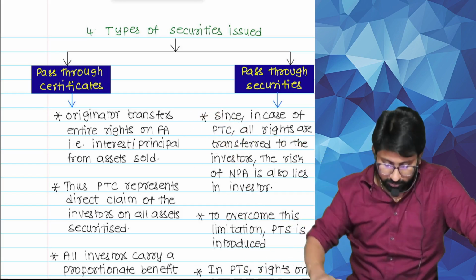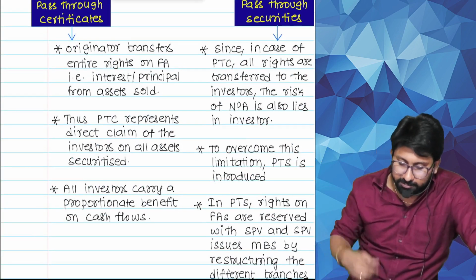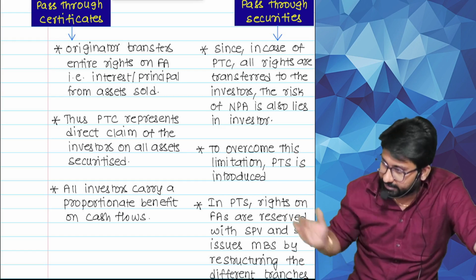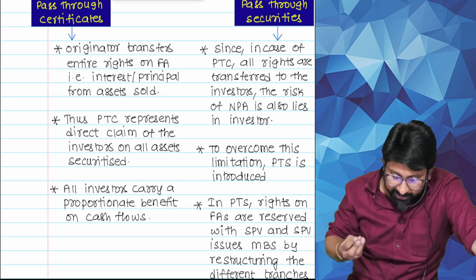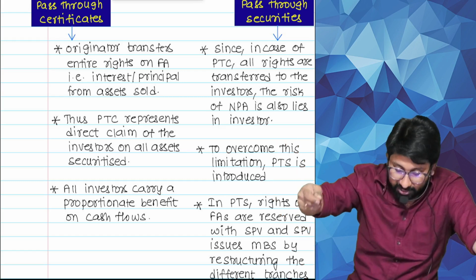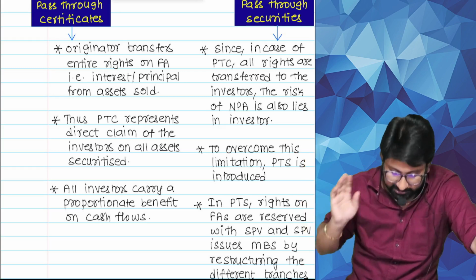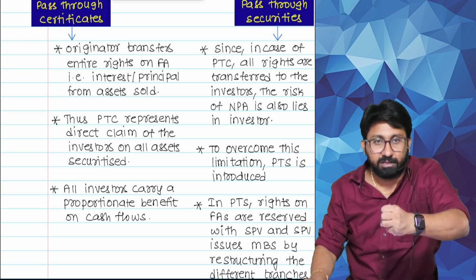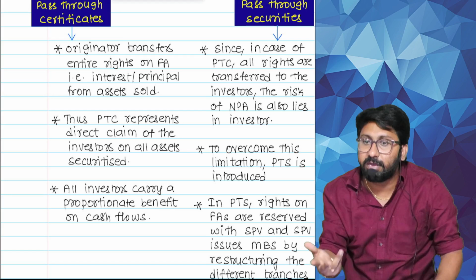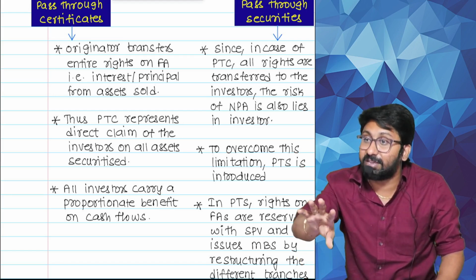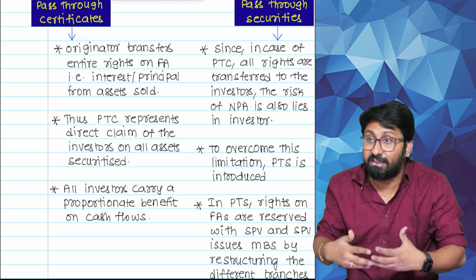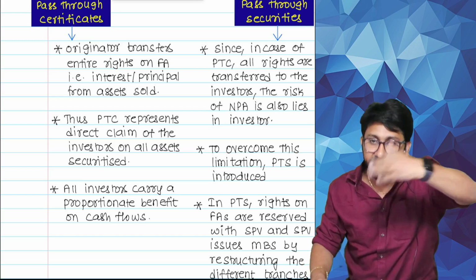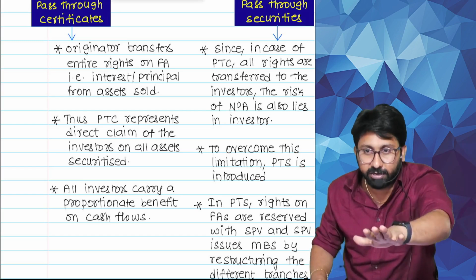Answer over. Read. Originator transfers entire rights of financial asset, interest and principal from the assets sold. Thus, PTC represents a direct claim of the investors on all the assets securitized. All investors carry a proportionate benefit on cash flow. That means whenever EMI is collected, they will take money directly on the EMI. Because they have not just a security now, they have a certificate that I am the owner of that particular loan. Directly from the EMI they will collect. Risk comes now, you only have to take the risk.